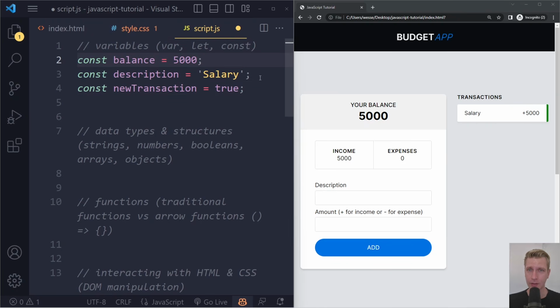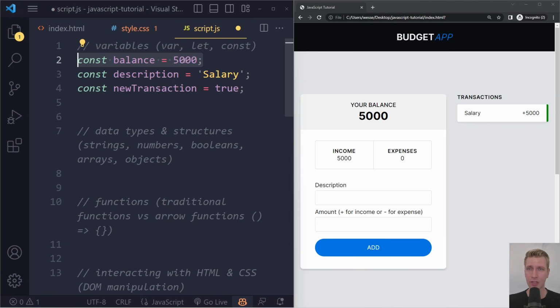And all of these things are called statements, right? So whenever you see a semicolon, that's a statement. And a JavaScript program is essentially a sequence of statements. So here this is statement 1, right? And in this statement, we're assigning the number 5,000 to a new variable. I'm calling it a variable, by the way, even though I'm creating it with the constant keyword. It still belongs to the category variables, right? So people will still refer to all of them as variables, right? Even though this is a constant, created with a const keyword, I'm still going to call this a variable because it's the category variables.